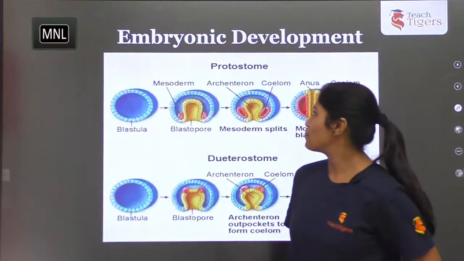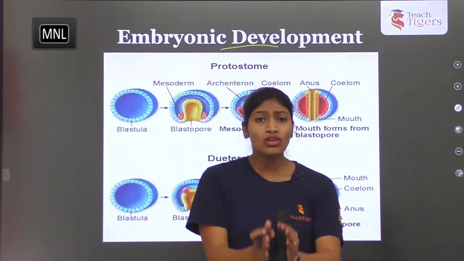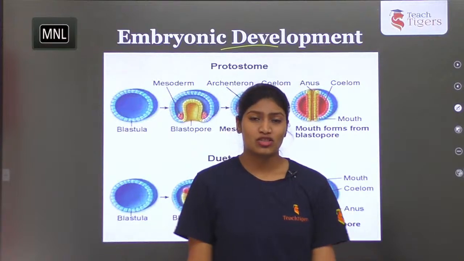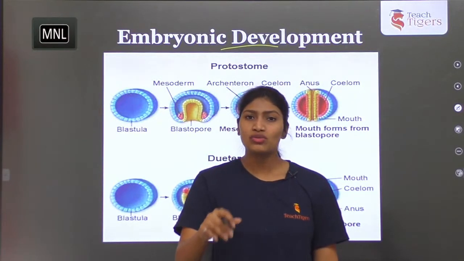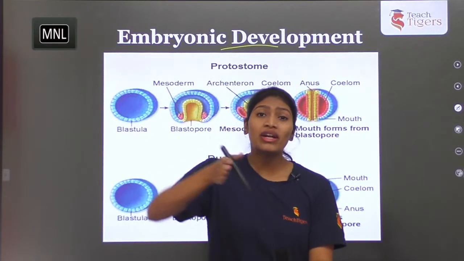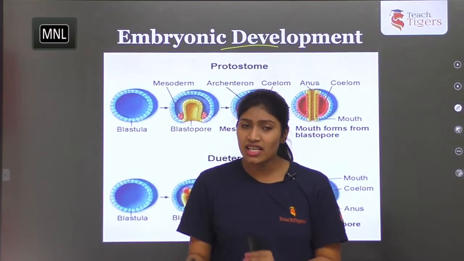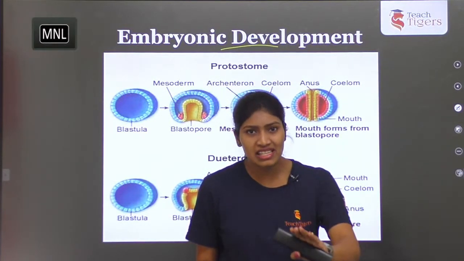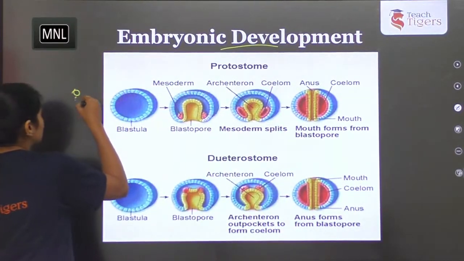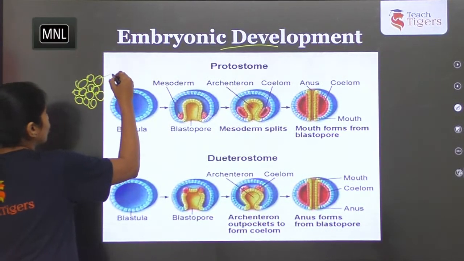Fine. Next, embryonic development. This is very, very important because of how the organisms are finally classified. What is the fate of the blastopore? I already told you zygote formation takes place after fertilization. Now, how does the zygote divide to form the entire organism body? First the 2-cell stage, next the 4-cell stage, it goes on dividing. At that time it forms a ball-like mass of cells, that is the morula.